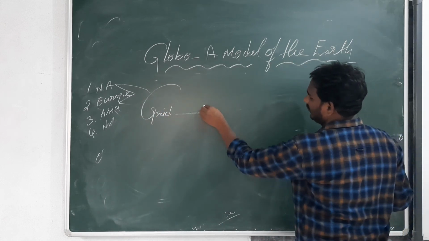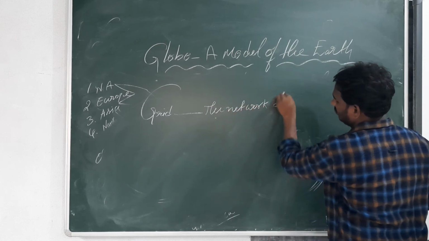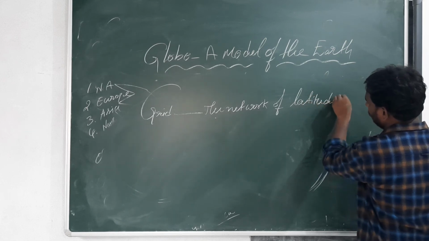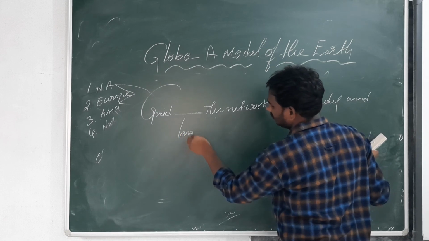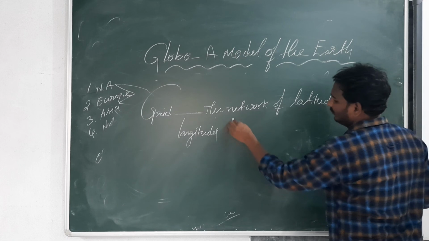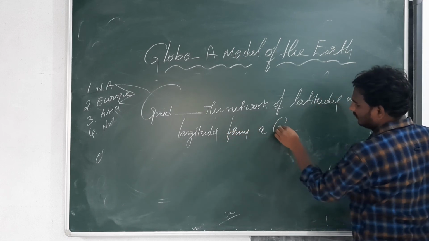Grid. The network of latitudes and longitudes forms a grid.